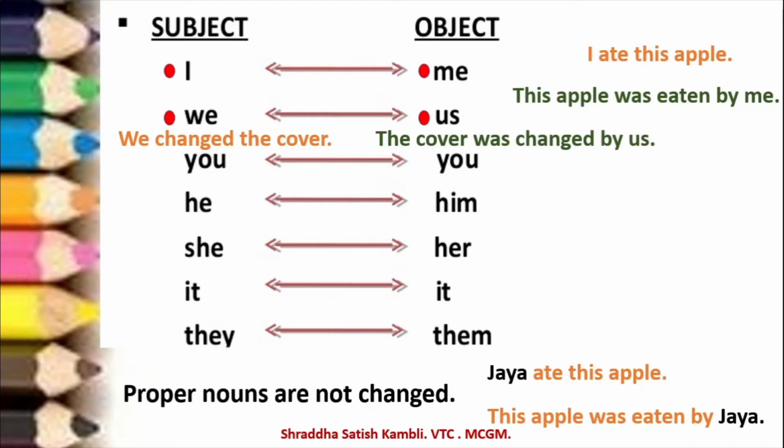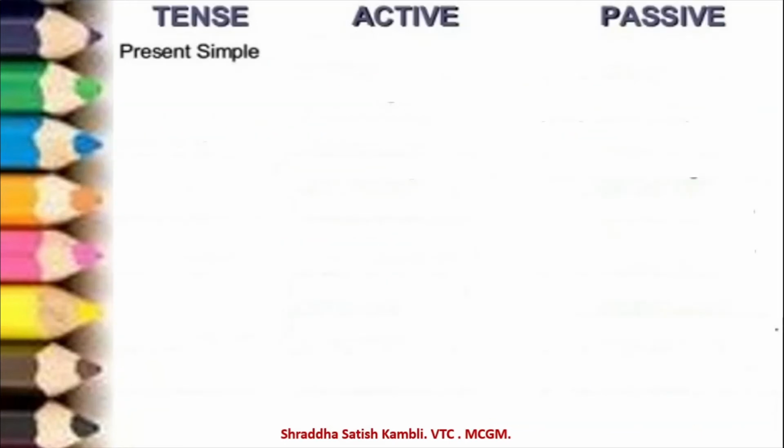Alright, so this is about how the subject and object can change when you are changing the sentence from one voice to another. Let us come to this part now, where the tense changes. Now I will explain this to you, but towards the end of this page, you have to halt the video and read it once again. So suppose a sentence is in the present simple. In active voice, it will be, I make a cake. In passive, it will become, a cake is made. By me is not important. If you don't write it also, it is right. Okay?